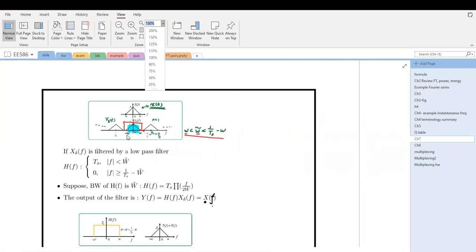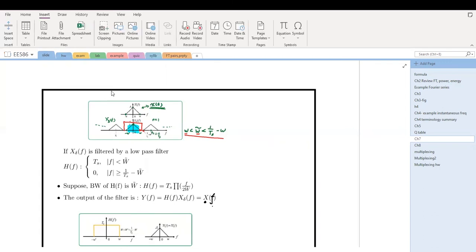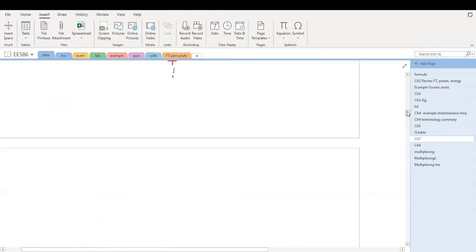Now let's think about the time domain. Frequency domain filtering using a low-pass filter is multiplication. Frequency domain multiplication corresponds to convolution in the time domain. And we also know that this ideal low-pass filter in the time domain is a scaled sinc function. So in the time domain, we really have a convolution with sinc functions.